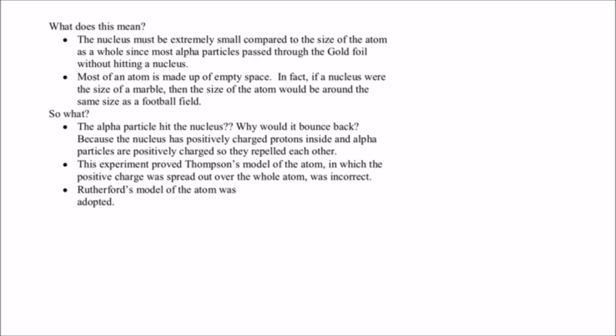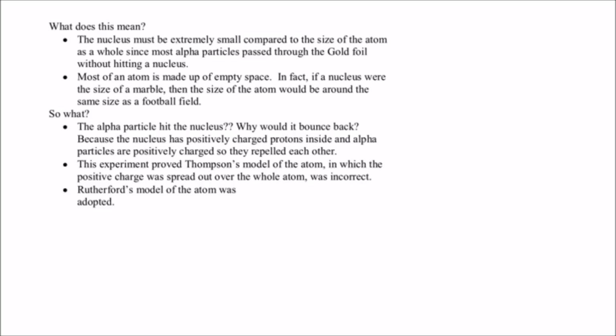Other times, when it appeared on the other side of the screen right straight in line, it was somewhere else in that big giant football field. It had totally missed the nucleus. So one of the things Ernest Rutherford discovered was that an atom is mostly empty space, that the nucleus is very small, and that it's in the center of the atom. And that nucleus must be positively charged because it repelled the alpha particles. That proved that J.J. Thompson's model of the atom was incorrect, and so we took Rutherford's model of the atom instead.